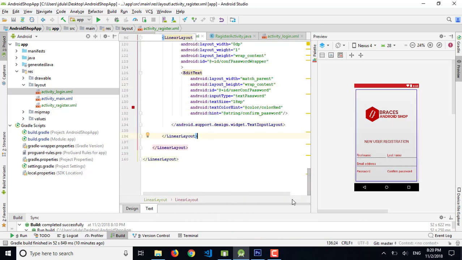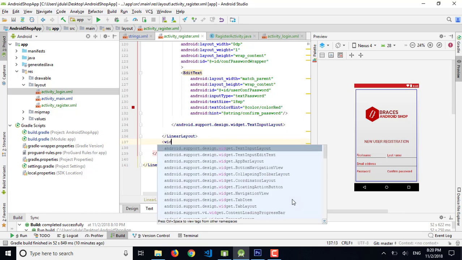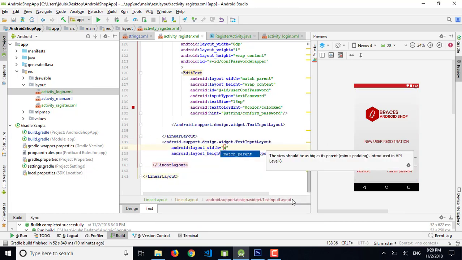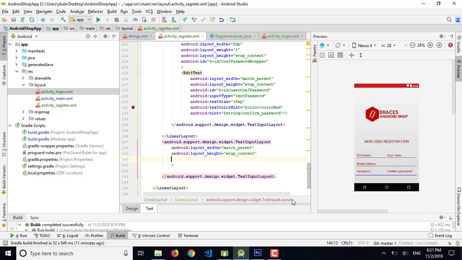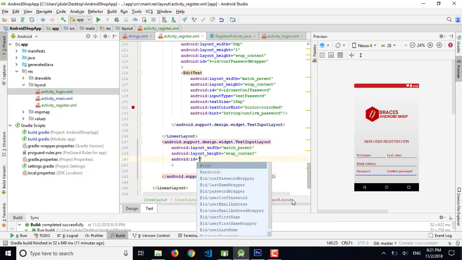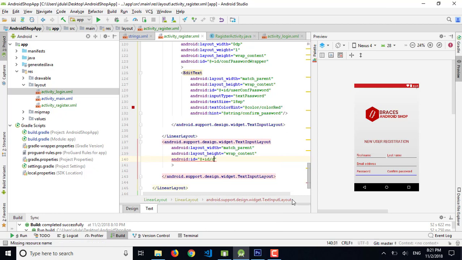So only two fields left, that is phone number and register button. So match parent and wrap content, let's give it an ID that is contact number wrapper.